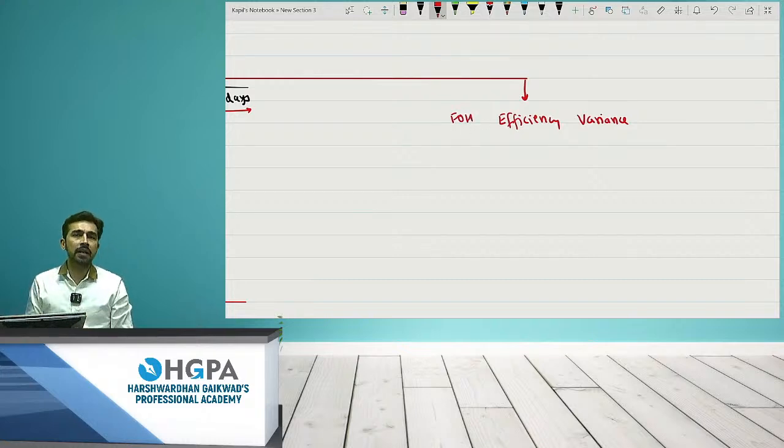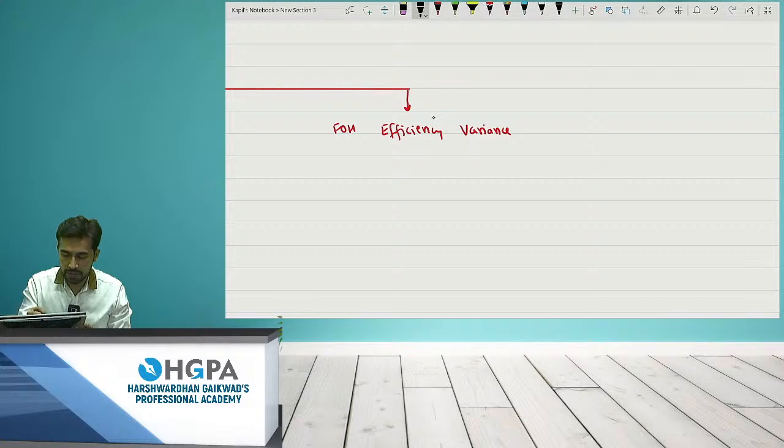Again, how do we compare efficiency? I just told you. You are just sitting right in front of me for like 1,10,000 hours, but are you actually working to that capacity? Like the example I gave just now: you came, I asked you to sit for 8 hours, but you came and sat for 10 hours. That means you are working more than the capacity. But for 10 hours, you should have completed 10 questions, but actually you completed only 7 questions. Can I say you are not working effectively? Yes. So efficiency will be compared by comparing units and hours, right?